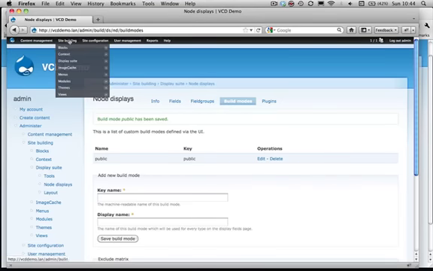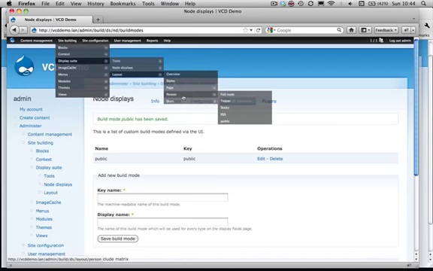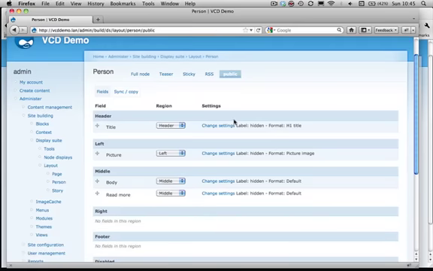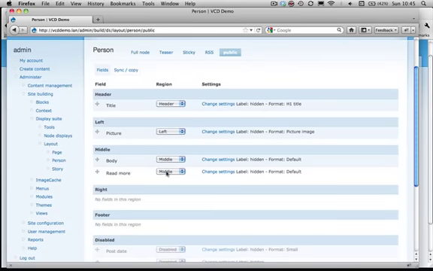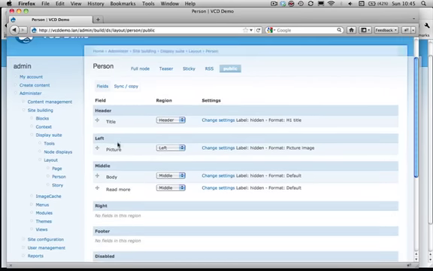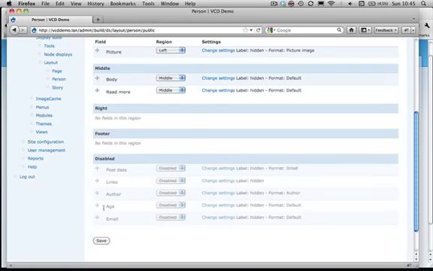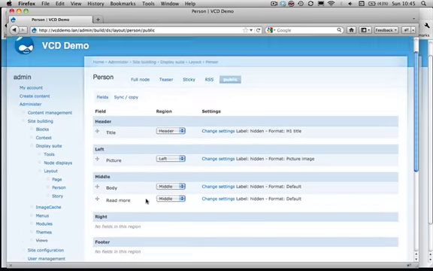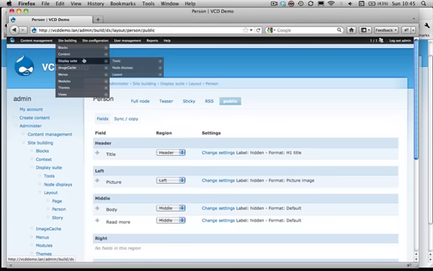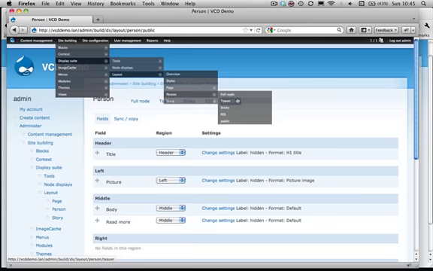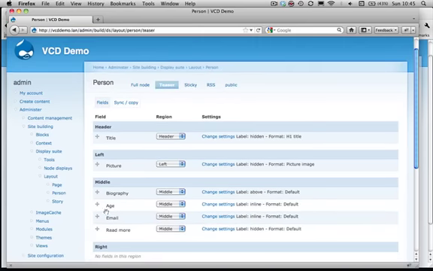So now when we go to Site Building, Display Suite, Layout, Person, we'll see that we have our 4 default build modes and a new one called Public. Then we can configure a few new fields here in our public build mode. The title, the picture, body, read more, those are filled out already, and you'll see the age and the email fields are disabled. While when we go to layout, person, teaser, you'll see those fields are enabled here.